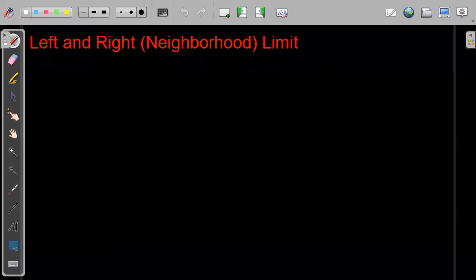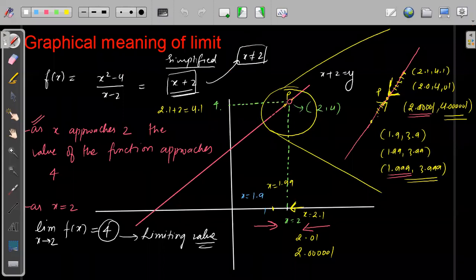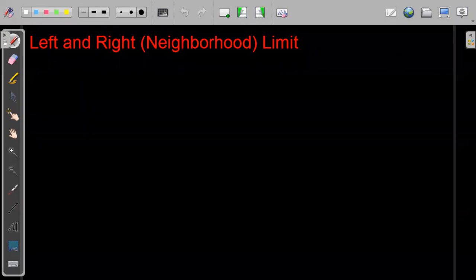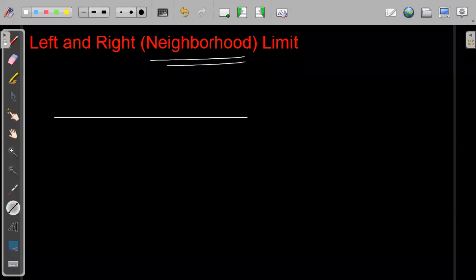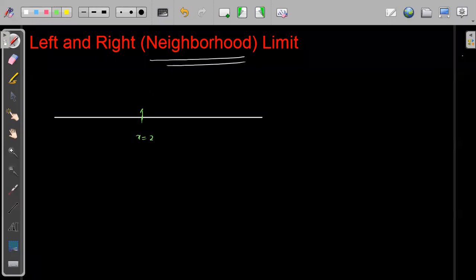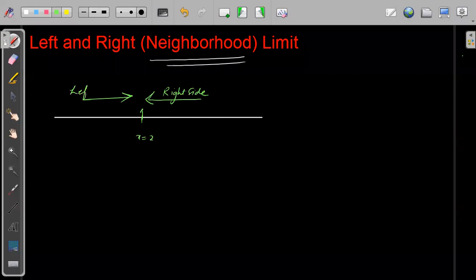After looking at the actual definition, we can see that whenever we are talking about limits, or whenever we are saying approaching, this approaching is from the left side and the right side. So that is what the neighborhood will be defined by. So now we will define the neighborhood in detail. That means, suppose this is the x-axis, and we are defining values of x, for x equal to, suppose, 2, then 2 can be approached in two different ways. One is from this side, that means the right side. One is from this side, that means from the left side.